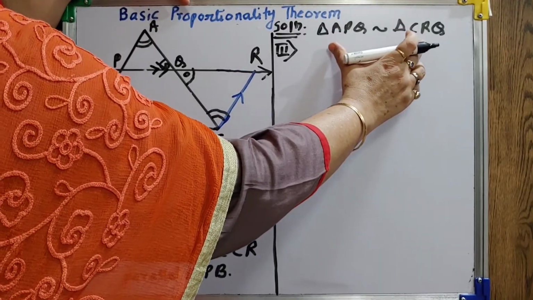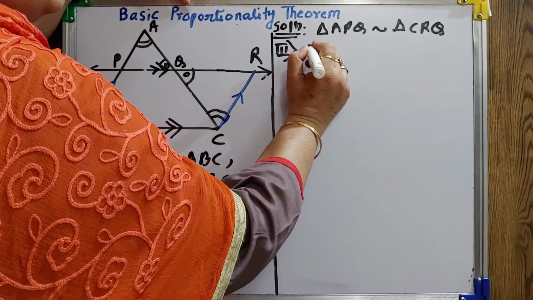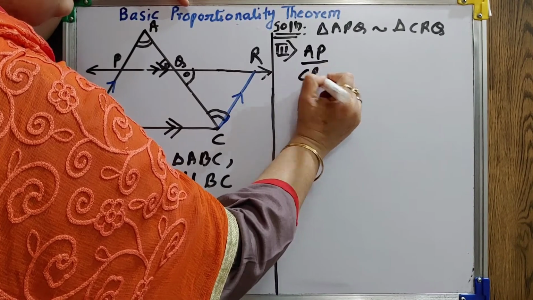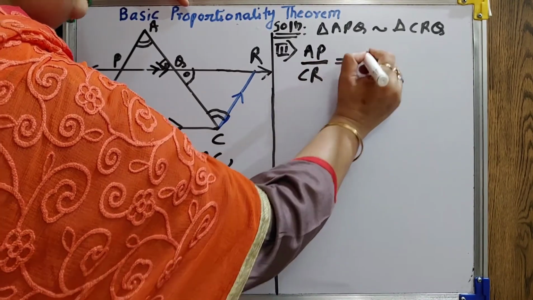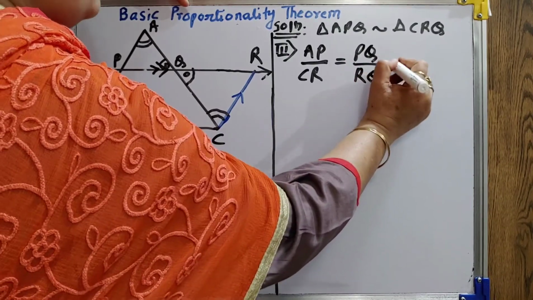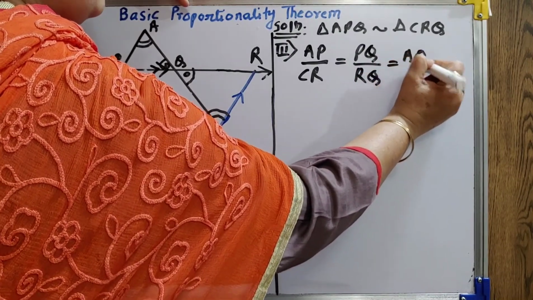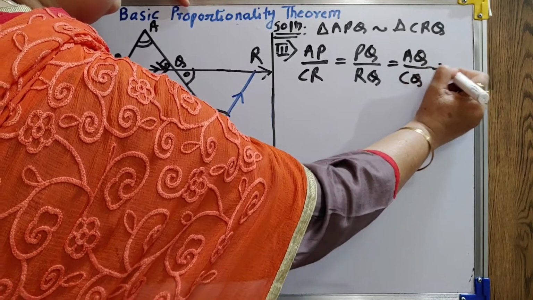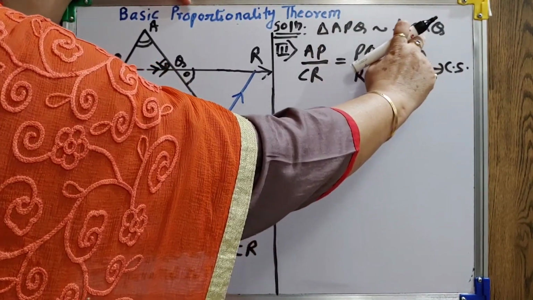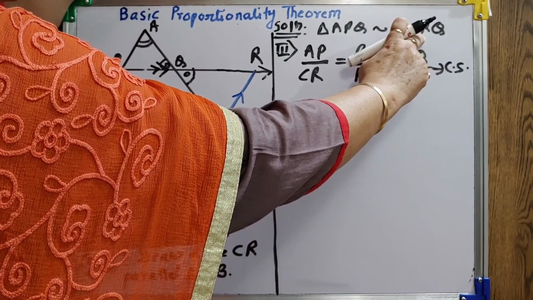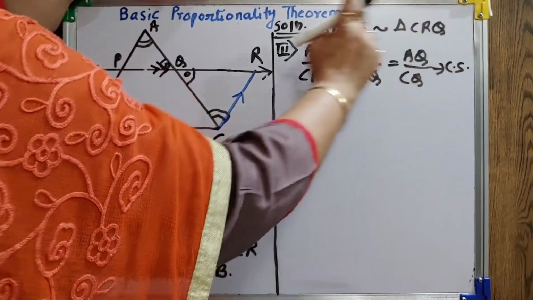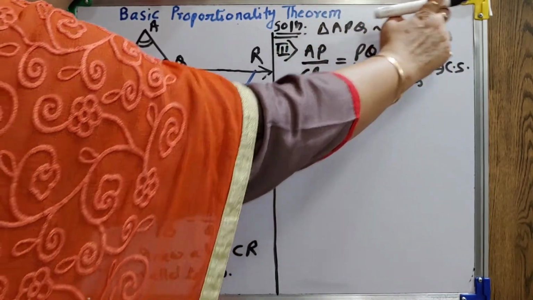Now we have already proved that these two triangles are similar. When the triangles are similar, the ratio of corresponding sides is always the same. So I am writing the ratio of corresponding sides. Now it is very easy to write this. See, first take these 2 points, then in the other triangle also take the first 2 points in the same way. The last 2 points, here also the last 2, first and last, first and last.